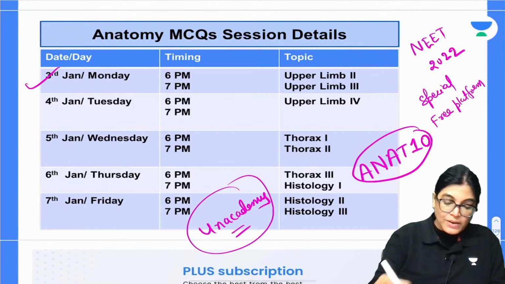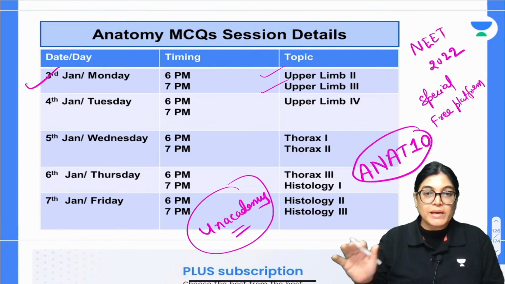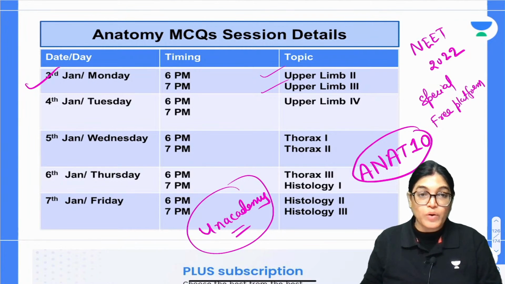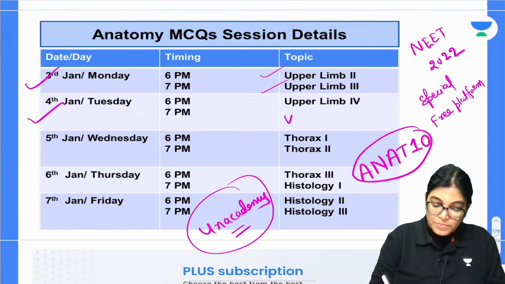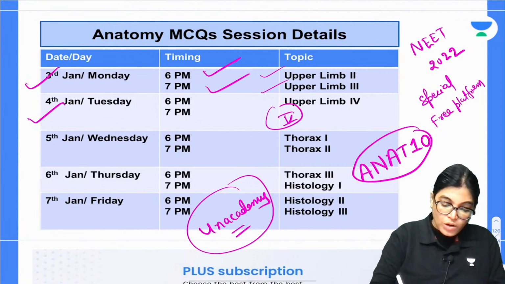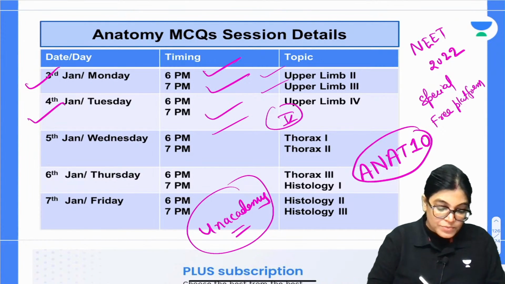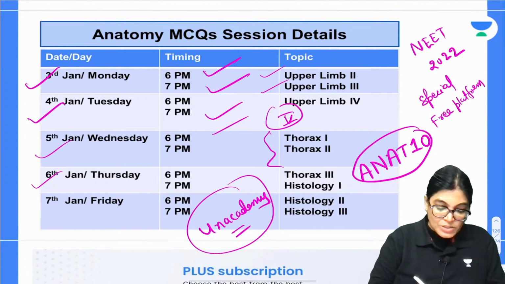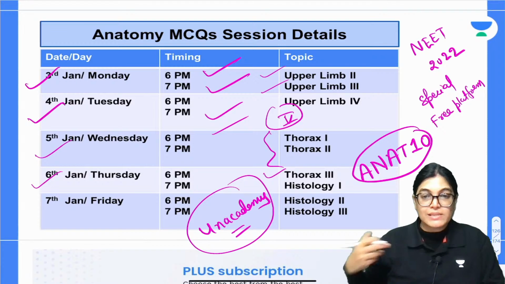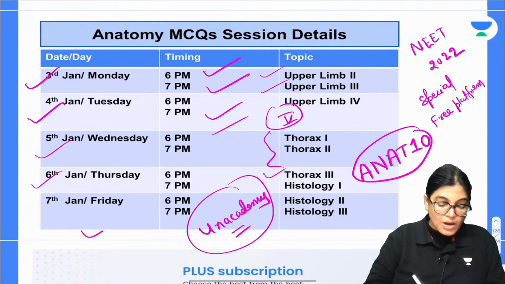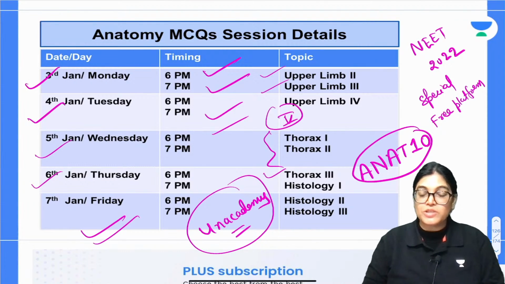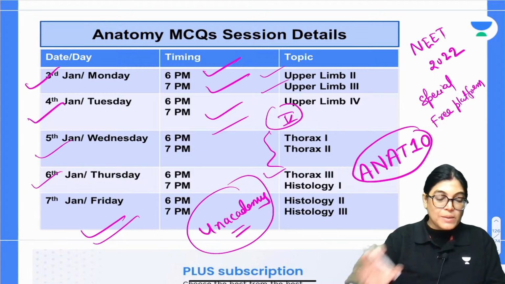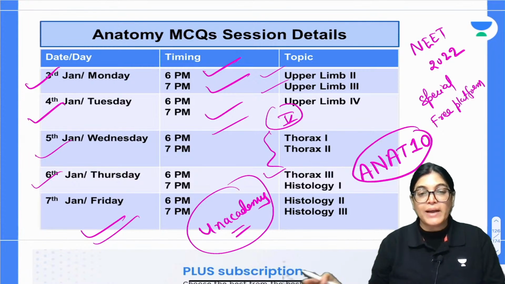On 3rd January, upper limb 2 sessions, at 6 p.m. and 7 p.m. The sessions will be just 40 minutes each. On Tuesday, 4th January, the 4th and 5th sessions of upper limb, which means the whole of the upper limb MCQs will be finished. On 5th January, we will target thorax part 1 and part 2. On 6th January, thorax part 3, and I will start the histology MCQ session. On 7th January, Friday, I will finish the histology MCQs. So this is the plan till Friday, 7th January.